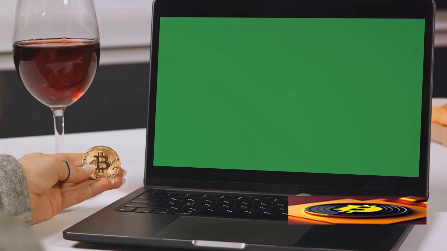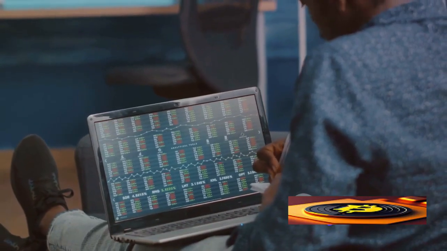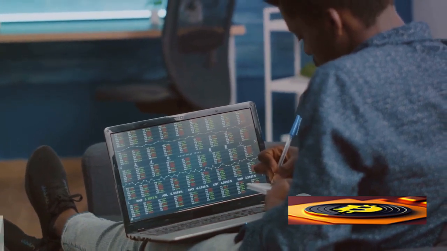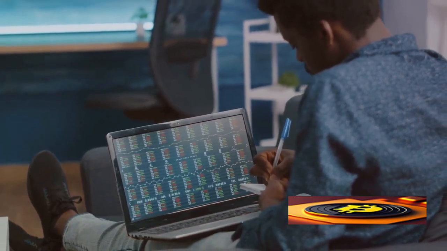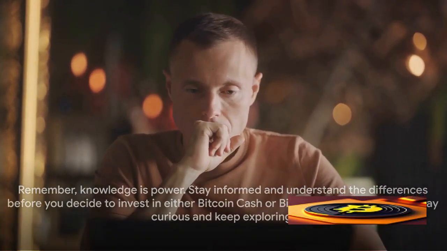Your preference between Bitcoin Cash and Bitcoin SV will largely depend on your personal beliefs and what you value in a cryptocurrency. Do you lean towards practicality and efficiency, or do you value adherence to the original vision of Bitcoin? Remember, knowledge is power. Stay informed and understand the differences before you decide to invest in either Bitcoin Cash or Bitcoin SV.